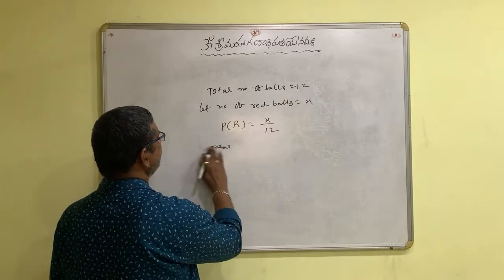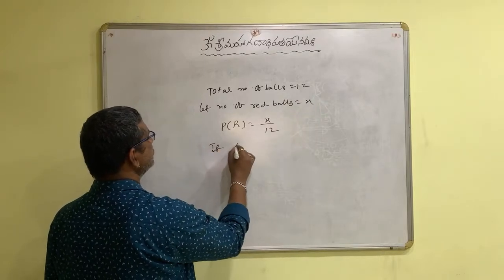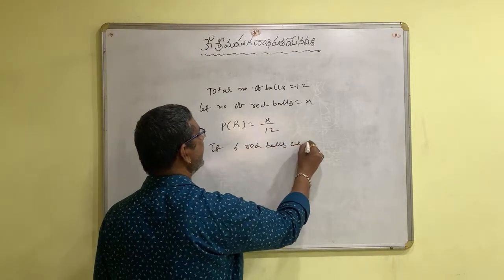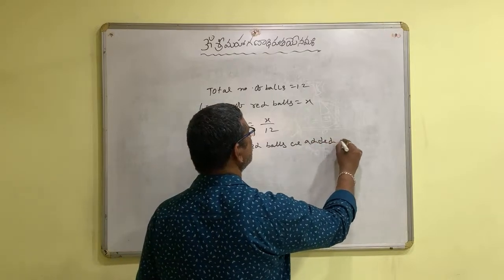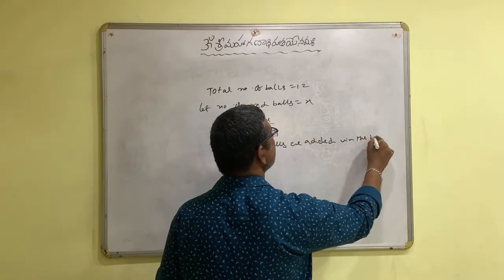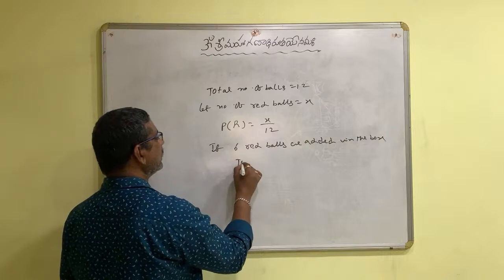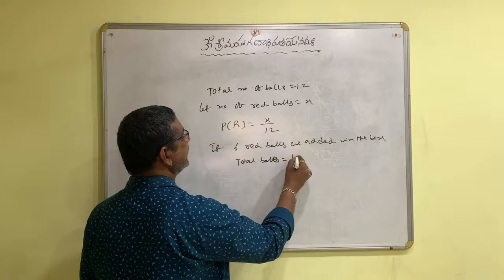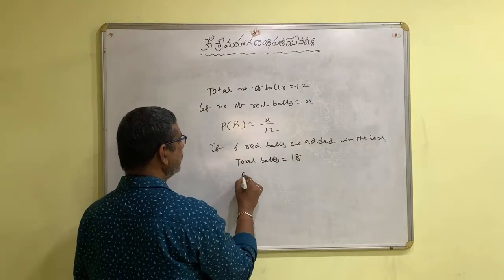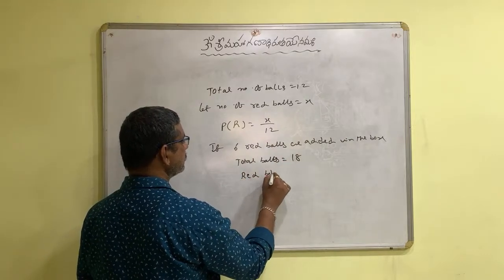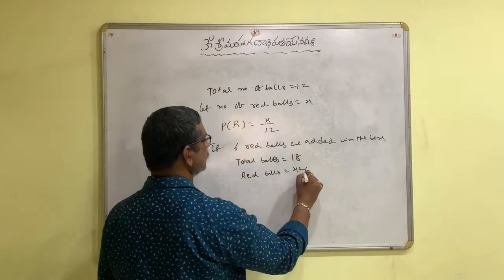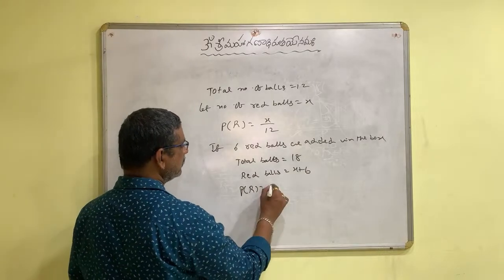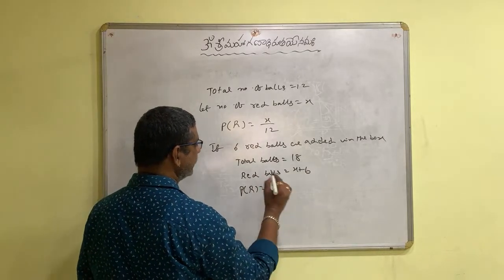If 6 red balls are added in the box, then total balls is 18. Red balls become x + 6. Then the probability of drawing a red ball is (x + 6)/18.